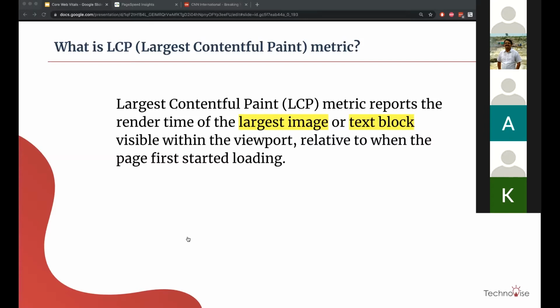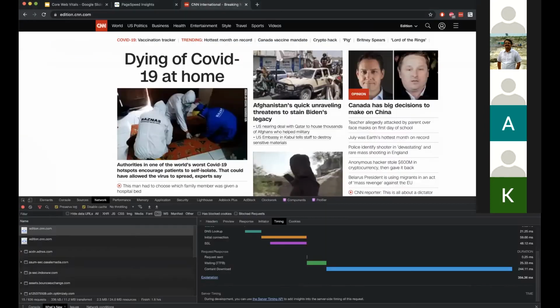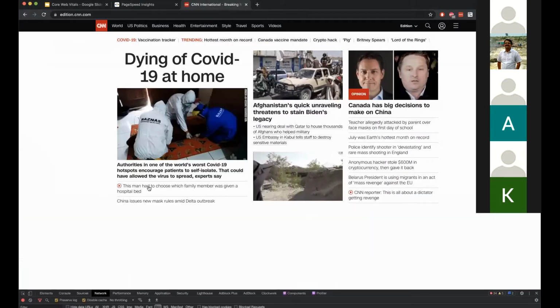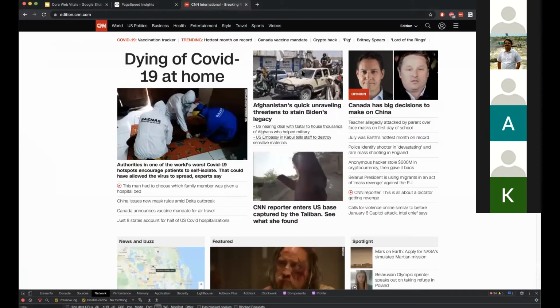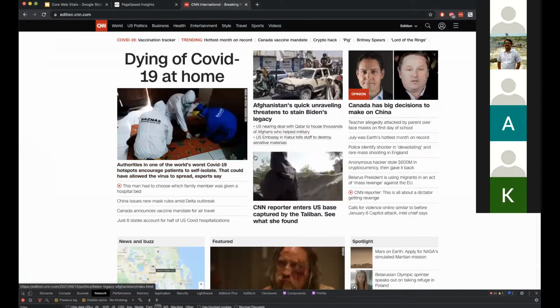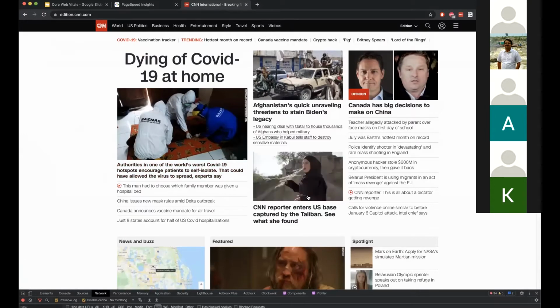And within the viewport matters, because viewport means whatever the user can see when he visits the page. For example, this is the web page, and if I just close, this is the viewport. The LCP will be measured or identified only from this content, not from anything else.